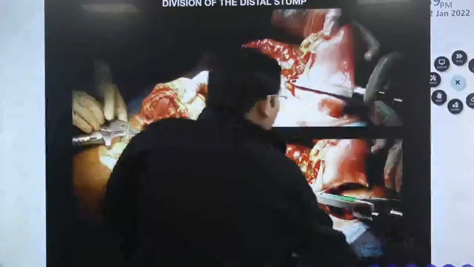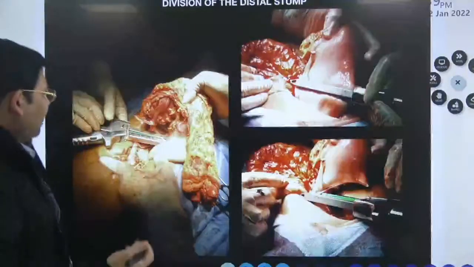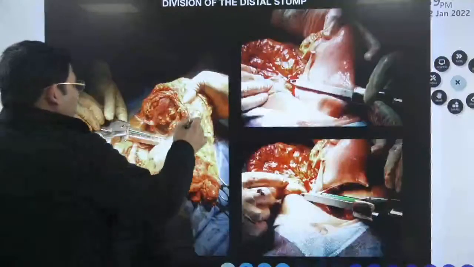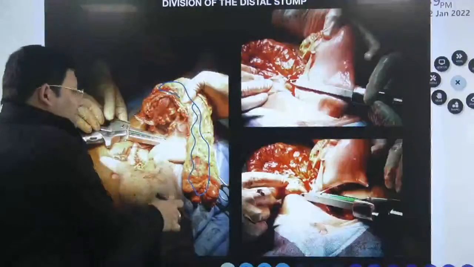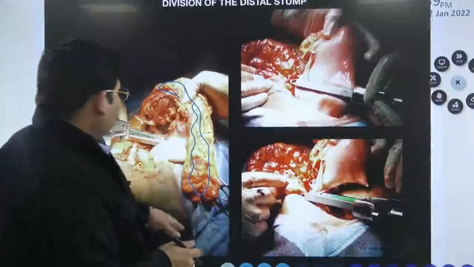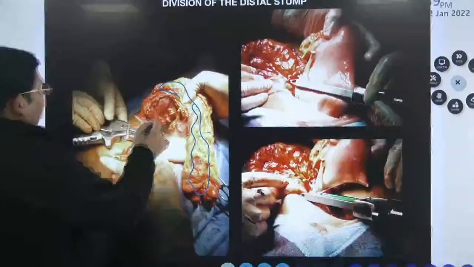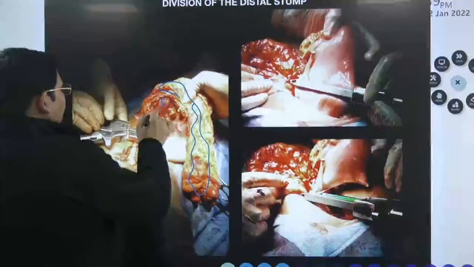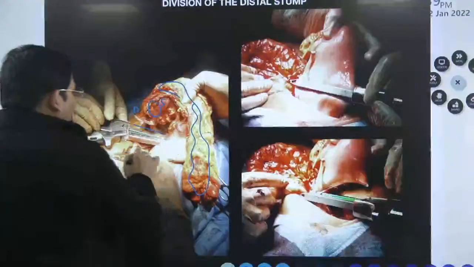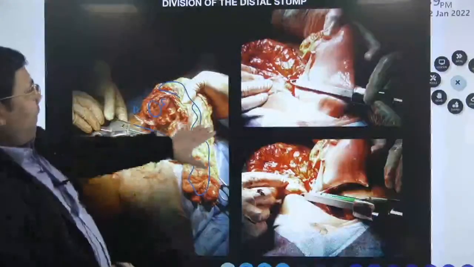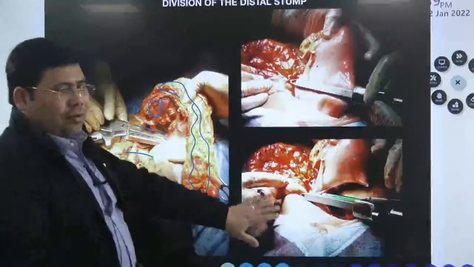Let us move forward and try to understand how we do the resection. Can you see? Along with the sample, we have taken a lot of mesenteric fat. Why is this fat important? Because this fat also contains lymph nodes. This is the division of the distal stomach. This is the stomach, this is the pylorus, and this is the duodenum. I have divided the stomach. This is the division of the proximal stomach with a green stapler cartridge.